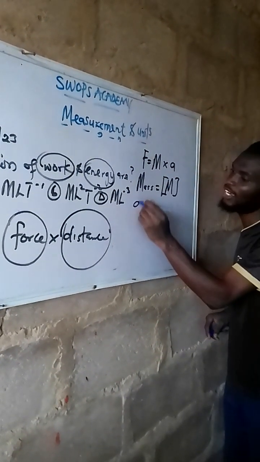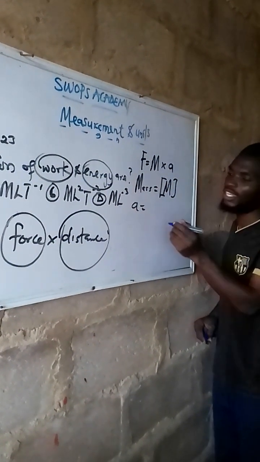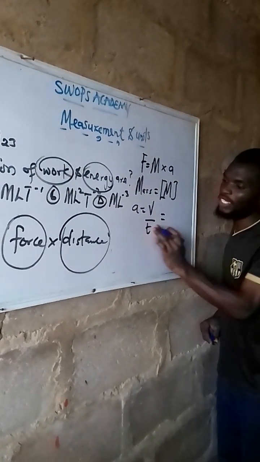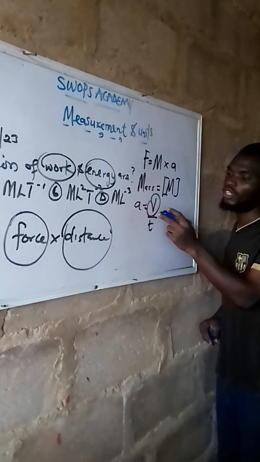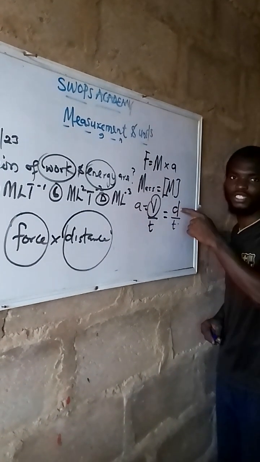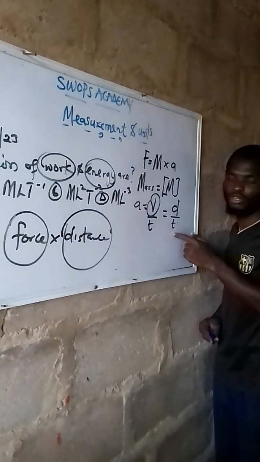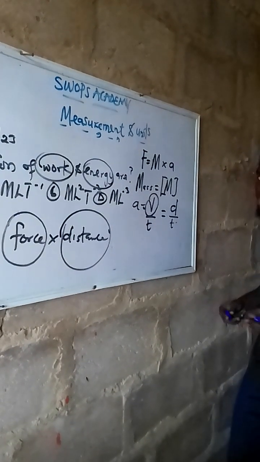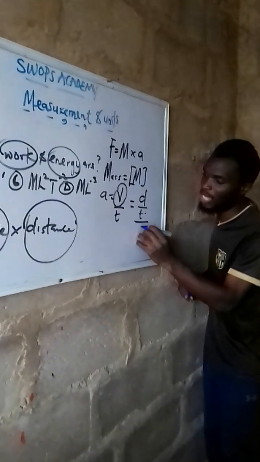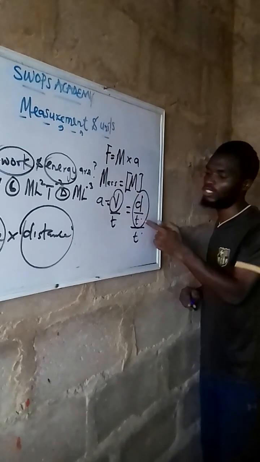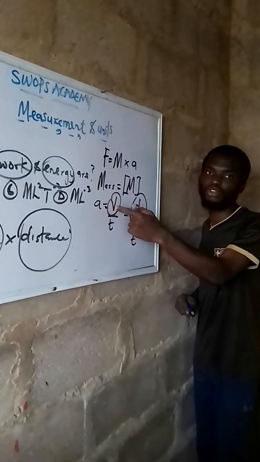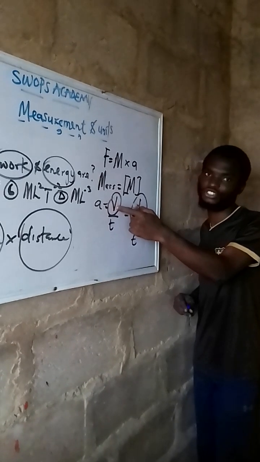For the acceleration, we have done with that. Acceleration is velocity over time. You pick them, you will still break them. Pick V. V is D over T, which is displacement over time. Hope you are following me. That's why I say cram formulas. It is very simple. You have to just cram. But let's quickly solve this, which is for the velocity, displacement over time, which is a vector quantity. That is direction.